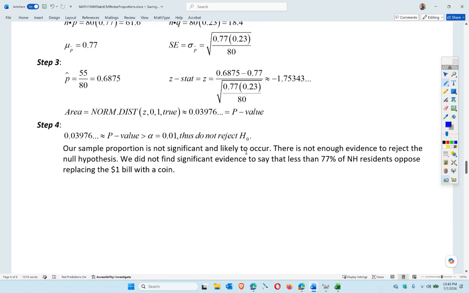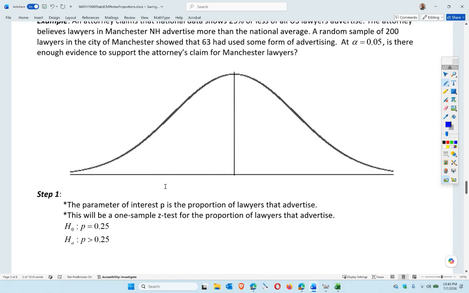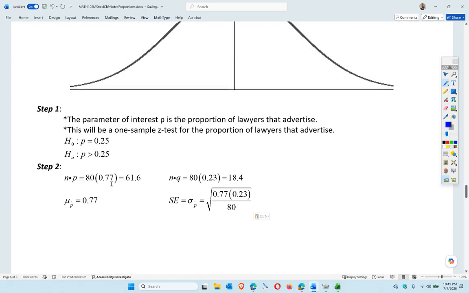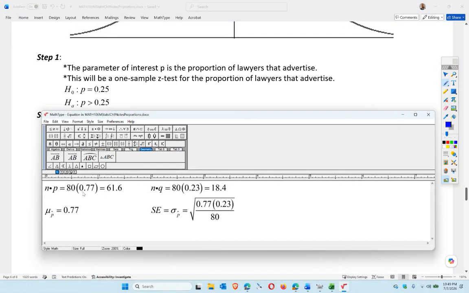Okay, step 2. Let's take step 2 here and put that here. Okay, so we have a sample of 200 people from New Hampshire, and 25% is p. So that would be 50, and then 200 times 0.75 would be 150. So both of those are more than 10, so that's fine. So this would be 0.25 here.